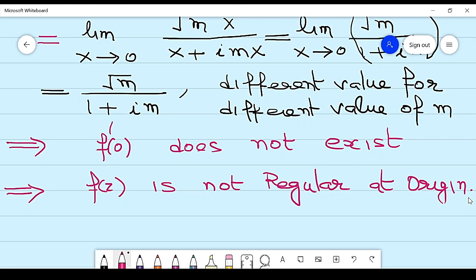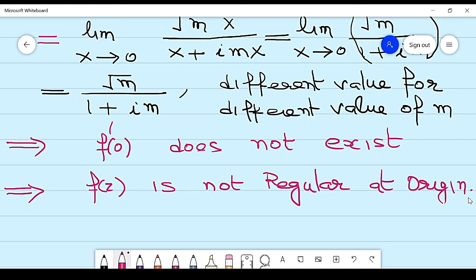So the sufficient condition requires two conditions. One is Cauchy-Riemann condition is satisfied. Second is partial derivatives continuous in that domain. So in this case only one condition is satisfied, that is Cauchy-Riemann condition, right? That's why this function is not analytic at the origin.